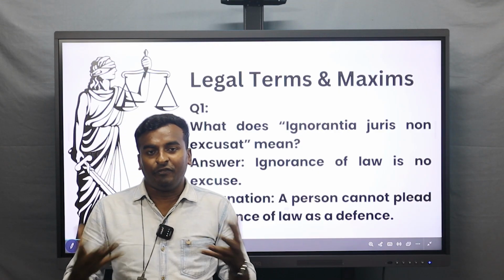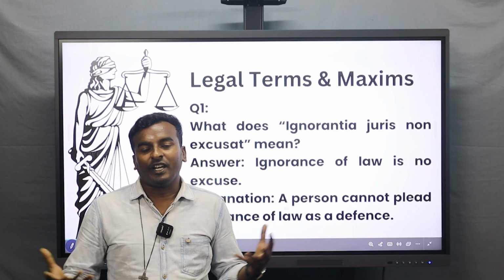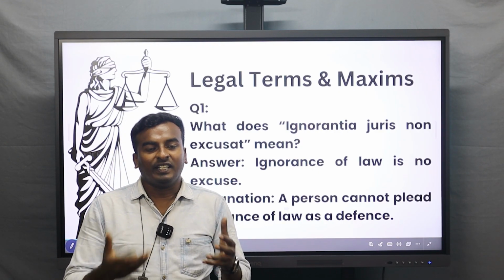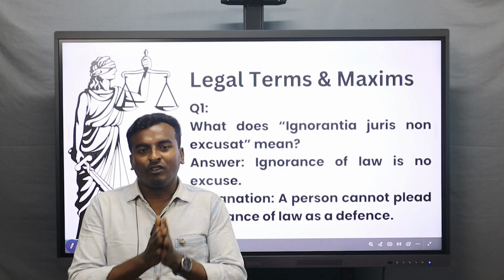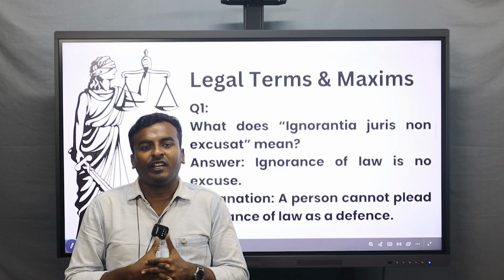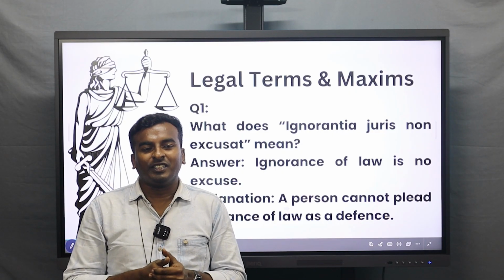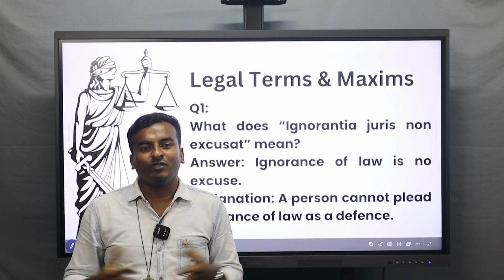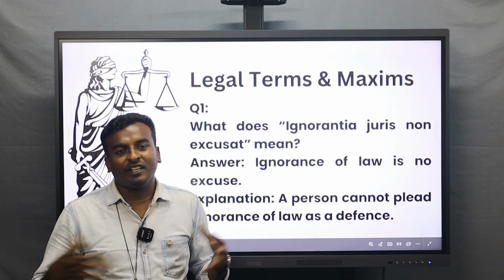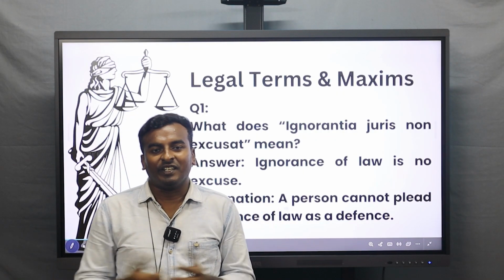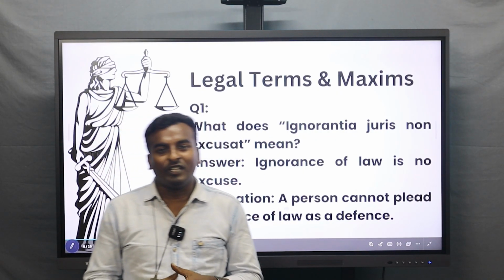If he claims he does not know about the law, he cannot claim that, because the law clearly tells that if you cannot cross the road, you should not do it, and after crossing the road you should not explain that you did not know the law. Ignorance of law is not exempted. Okay, we can move on to the next question.